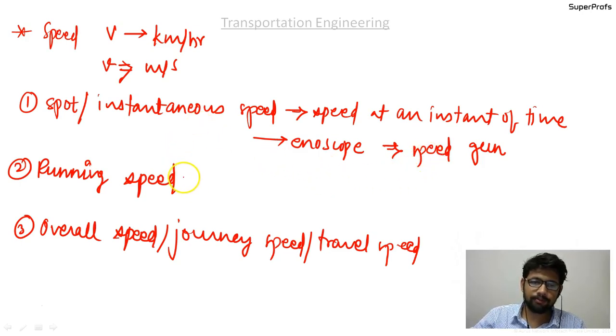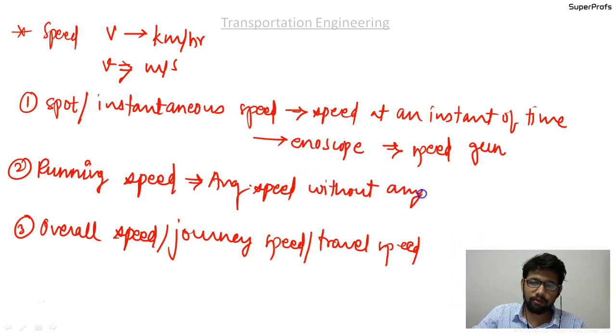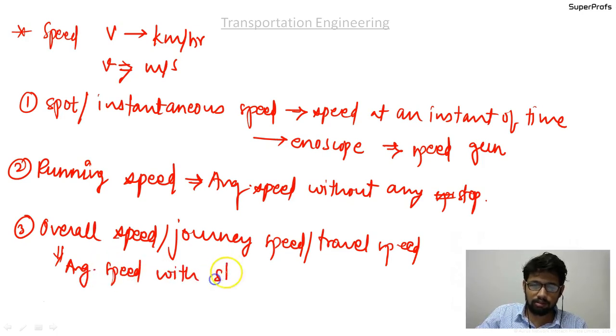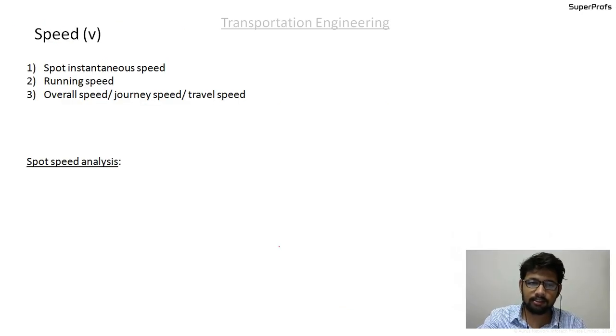Running speed is the average speed without considering any stop. Once we take up an example, you will come to know what this means. And overall journey speed is average speed with stops and delays. So just to understand this, let us take up an example.